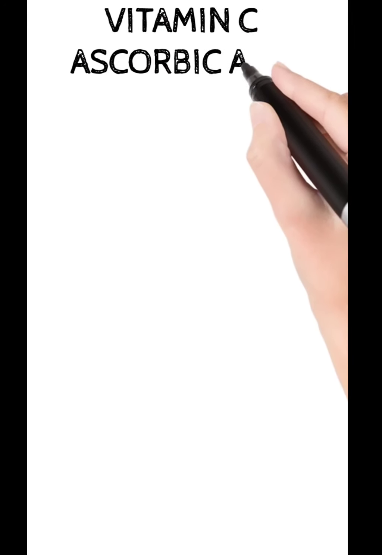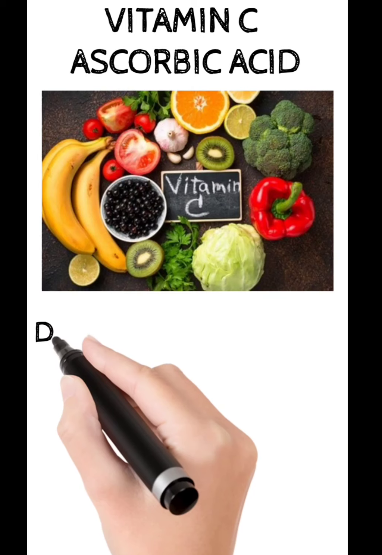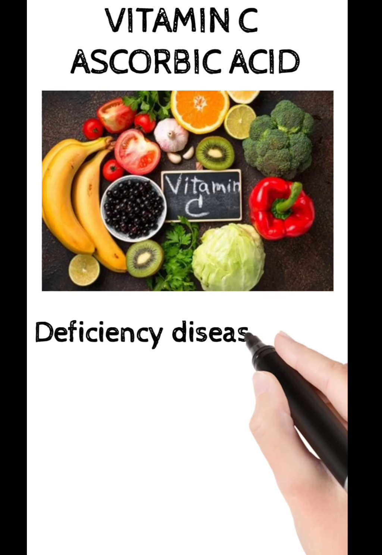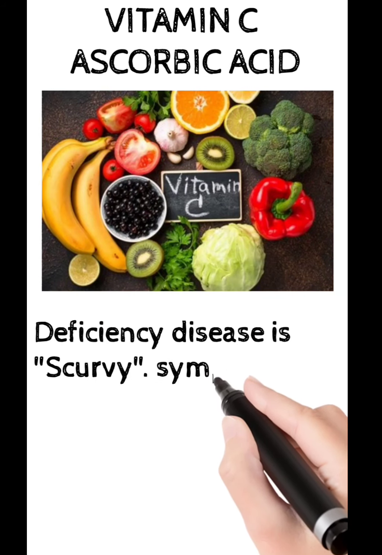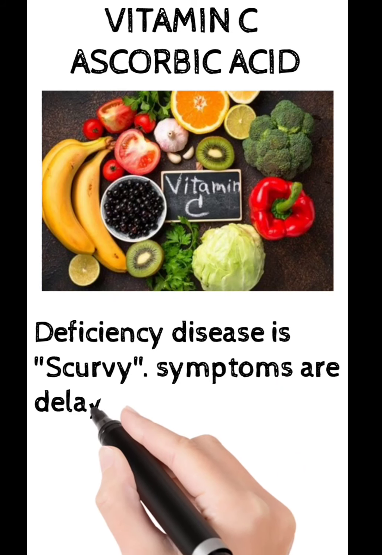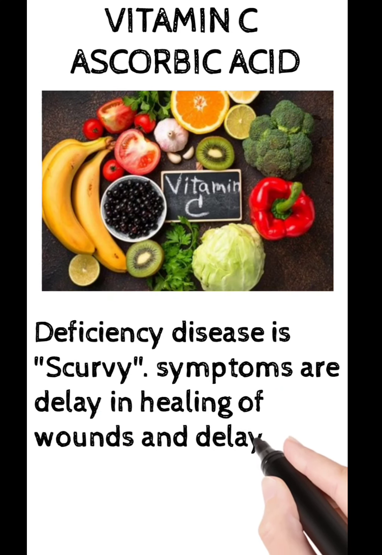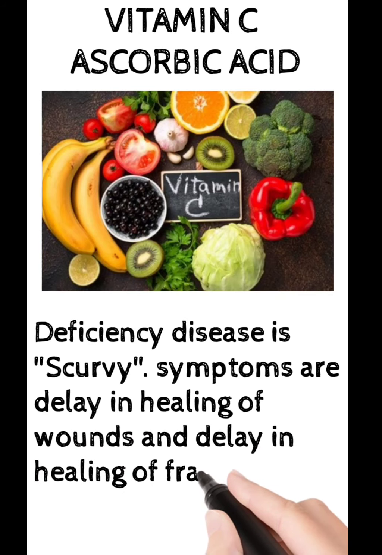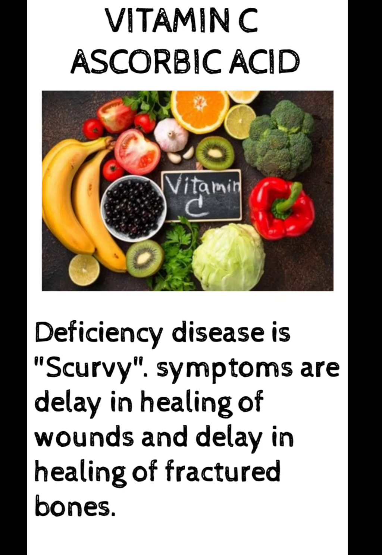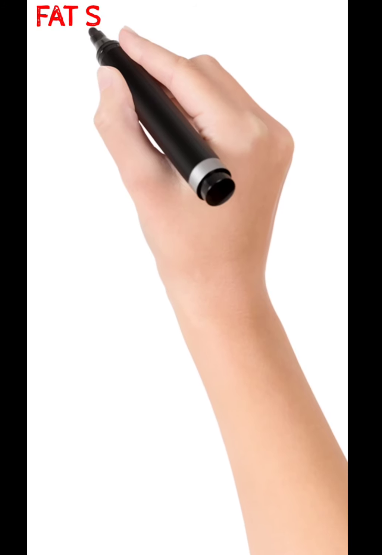The next vitamin is vitamin C. Chemical name is ascorbic acid. This vitamin is mostly found in citrus fruits. The deficiency disease is scurvy. The symptoms seen are delay in healing of wounds and also delay in healing of fractured bones.